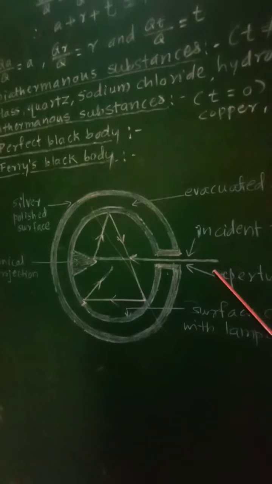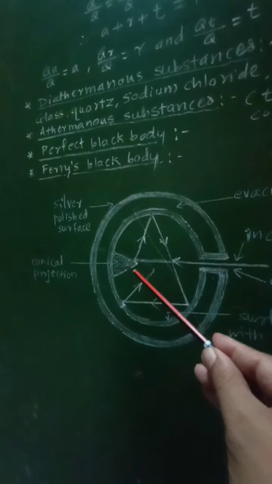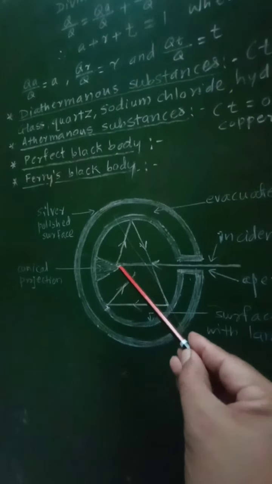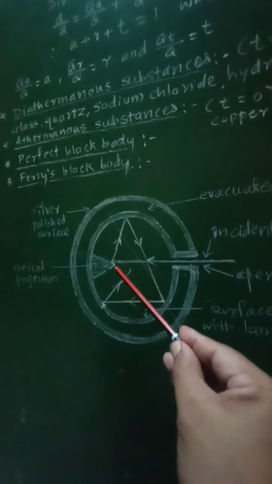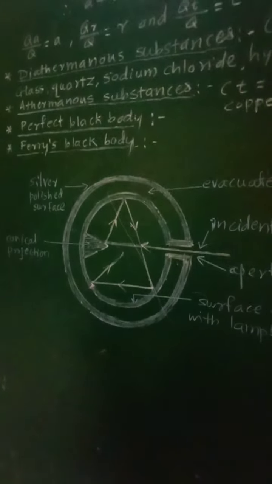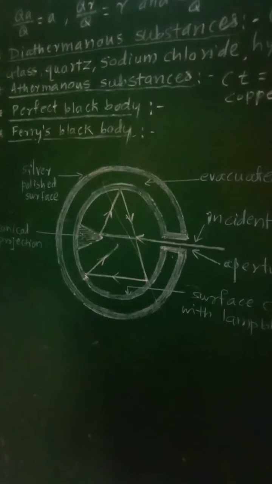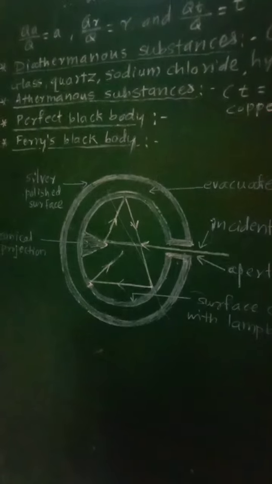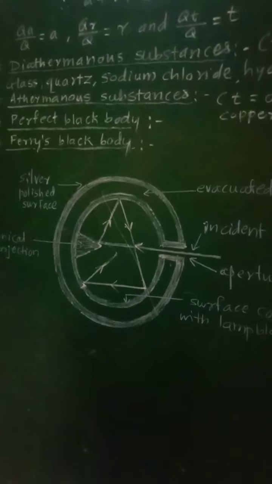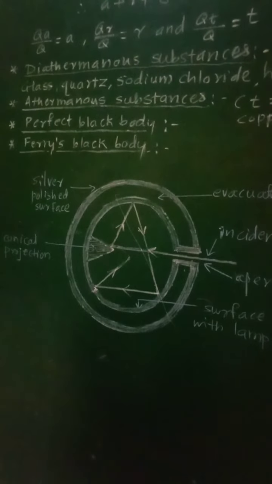In front of the aperture there is a conical projection, on which the incident radiation directly falls. It has a polished surface so that it reflects the incident radiation inside the sphere.